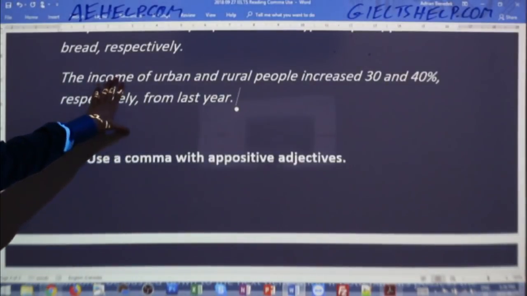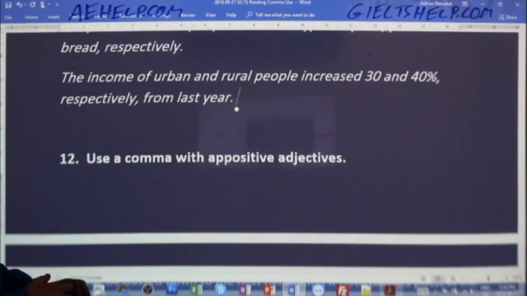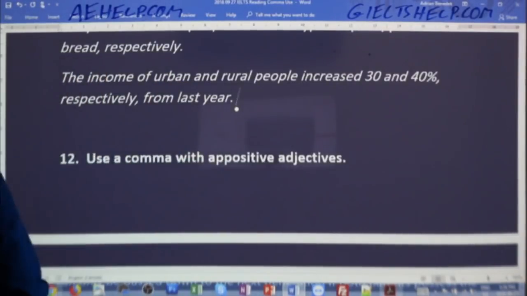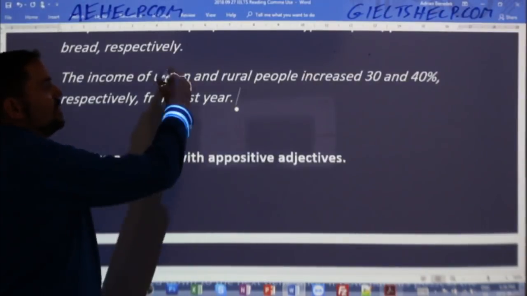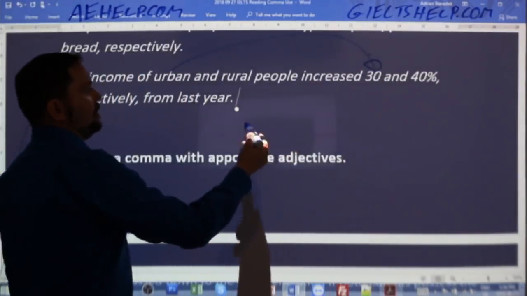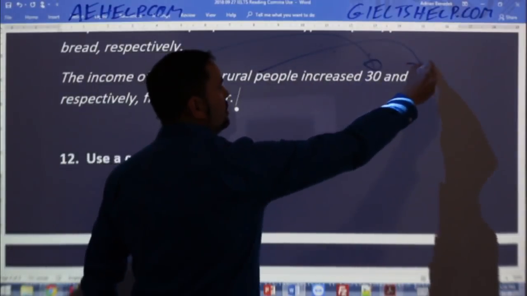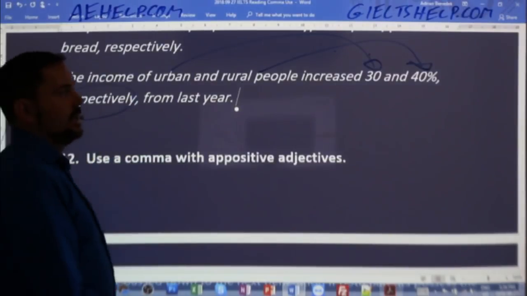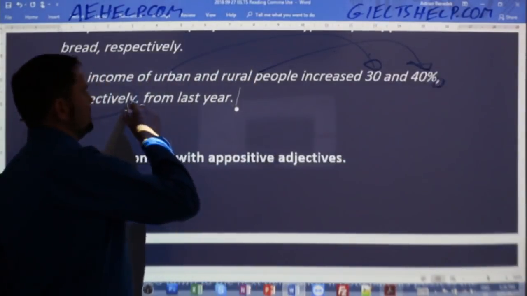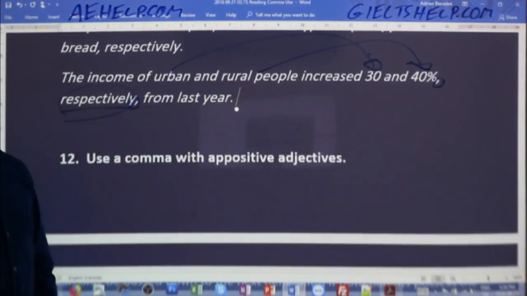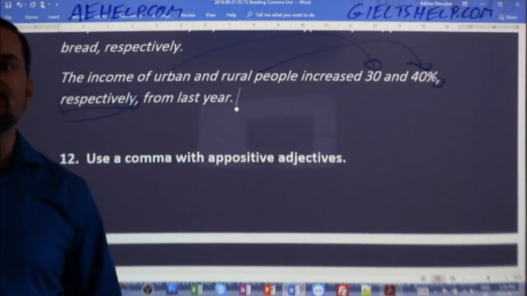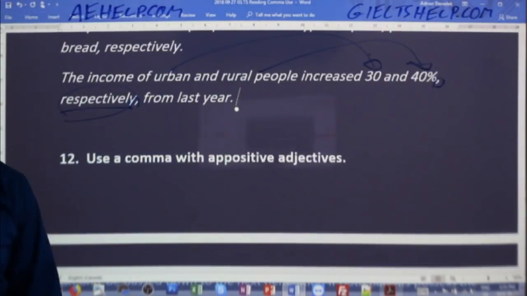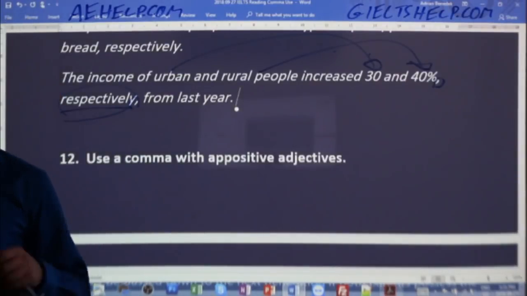So this sentence that Millions Production put up tells me that urban people's income increased. Let me use my marker here. So urban people's income increased 30% and rural people's income increased 40%. The word "respectively" tells me that. And these two commas emphasize for me this conjunctive adverb. Okay? Very good. Good example, Millions Production. Just remember that second comma when it's in the middle. Okay? Roshni Kunte. Good example.